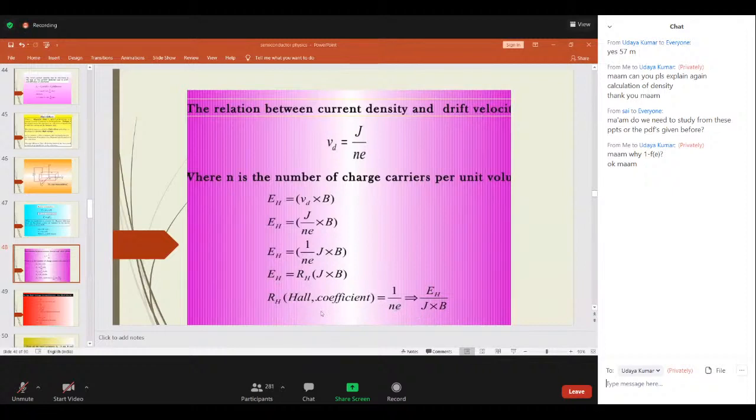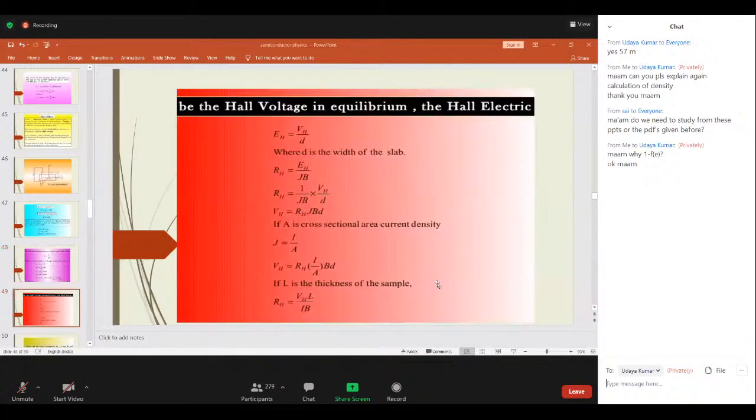So how will you define this Hall coefficient? It is the ratio between Hall electric field divided by the product of current density and the magnetic induction. So this is a very, very important equation. So please highlight this in the examination. So when you do this derivation, highlight this Hall coefficient and just focus on this.